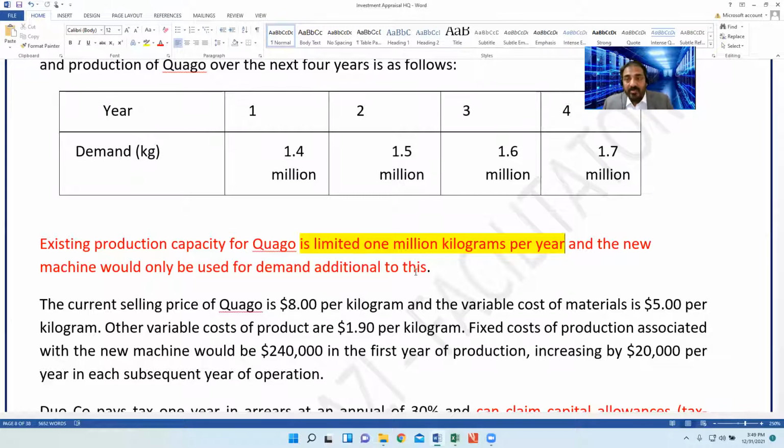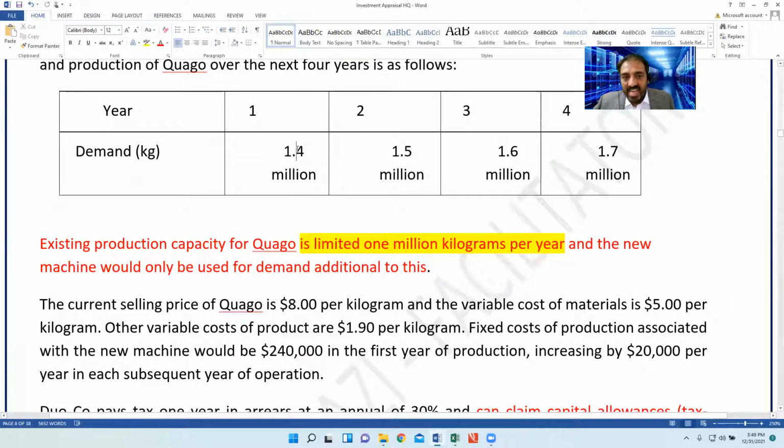So the important point in this scenario is that the relevant kgs are those other than the 1 million. If we purchase this machine, how much extra can we generate?